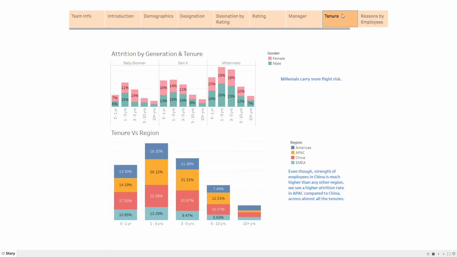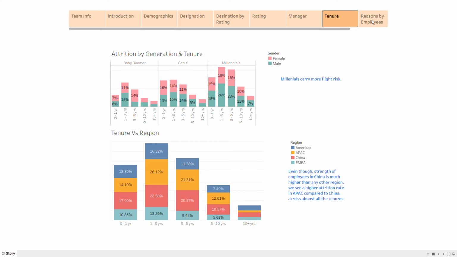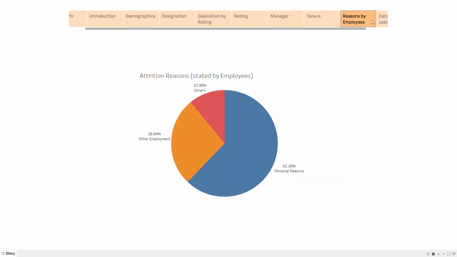Some interesting observations, like even if a company is based out of China, we could observe that the attrition rates are higher in APAC. That means that even though there is a larger employee base in China, the attrition rate is high in APAC, not in China. We've also looked at the reasons stated by employees for leaving the organization.